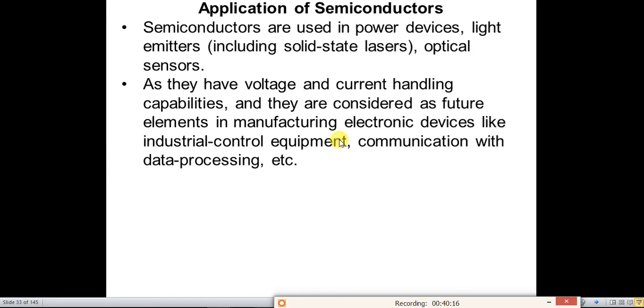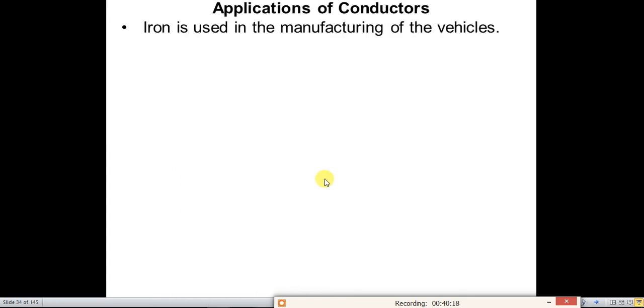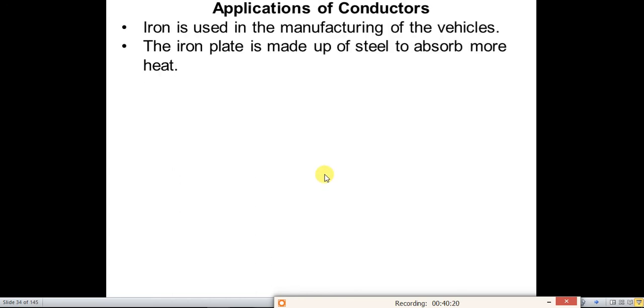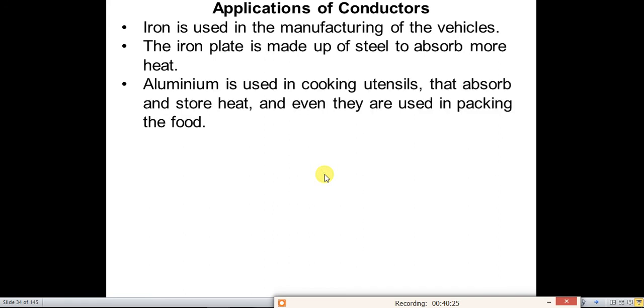Application of conductors: various metals are used in industries, in manufacturing of vehicles, in manufacturing of utensils, packing foods, etc. All the conductors are used for making jewelry, for example, gold, silver and platinum. Gold, silver and platinum are also used in integrated circuits because they are highly malleable and ductile.